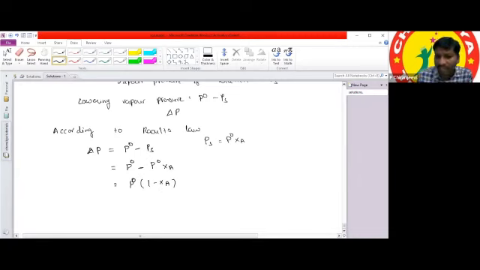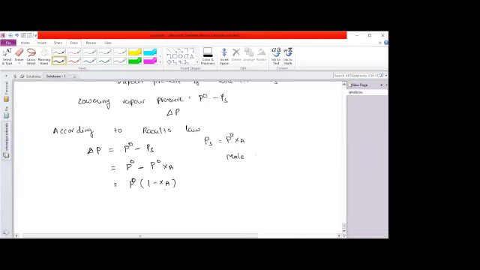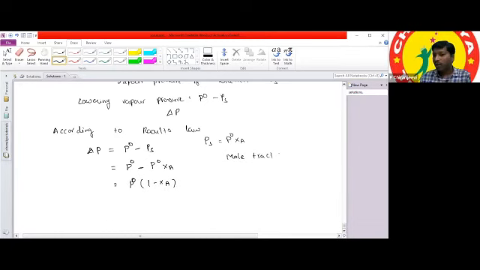Where did we get 1 minus XA? It is XB, the mole fraction. According to mole fraction, XA plus XB is equal to 1, so XB is equal to 1 minus XA. So in place of 1 minus XA, we can write XB. According to that, delta P is equal to P naught into XB.